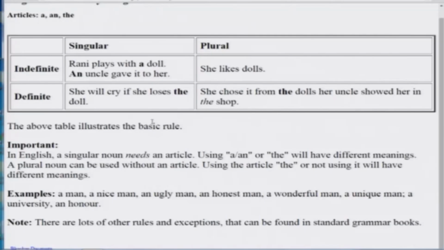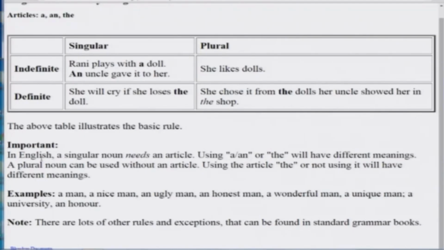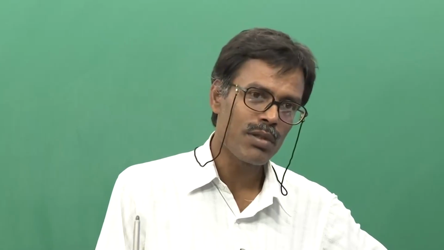Okay. And one important issue to remember, in which many new learners make mistakes, and those mistakes sound very bad, is that the rule in English grammar is that a singular noun needs an article. हिंदी में हम भले बोल सकते हैं मैं किताब पढ़ता हूँ, but in English you don't say I read book, you say I read a book, or you can say I read books. ठीक है, मैं किताबें पढ़ता हूँ, I read books, very simple, straightforward, no mistakes. मैं किताब पढ़ता हूँ, I read a book.